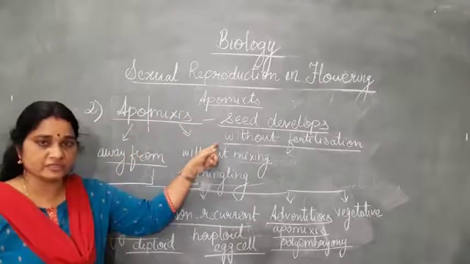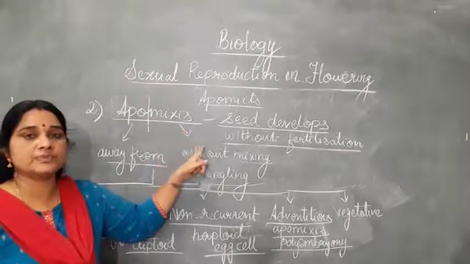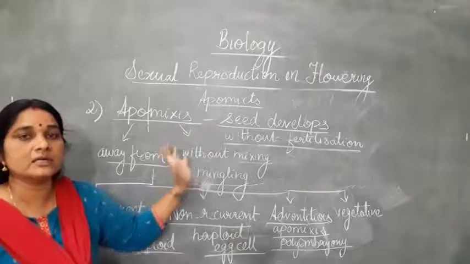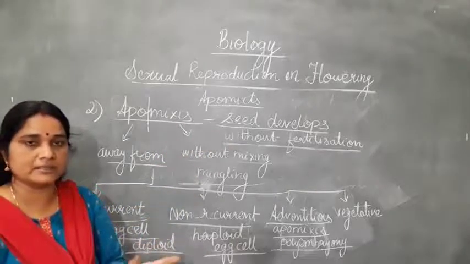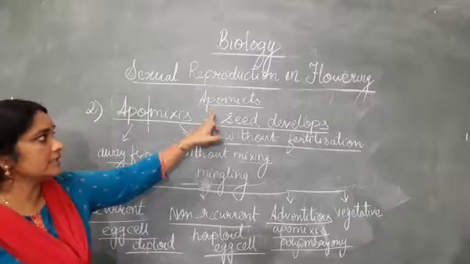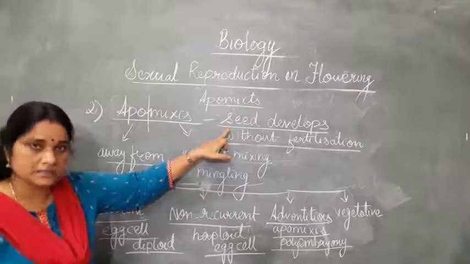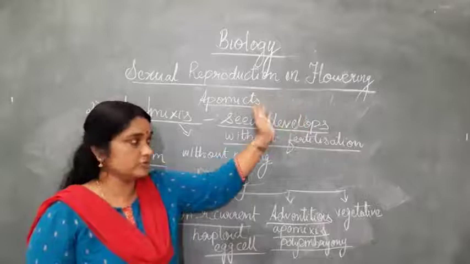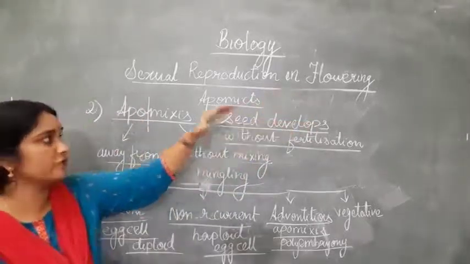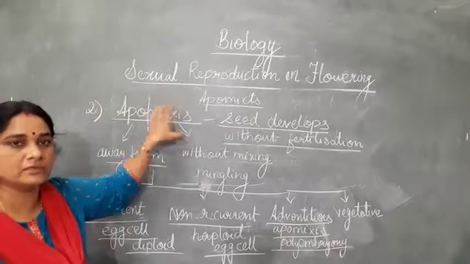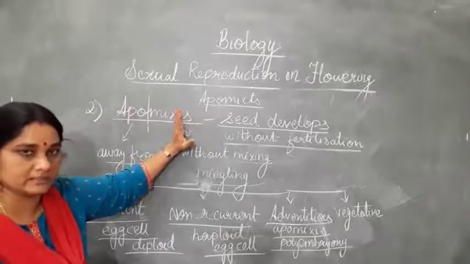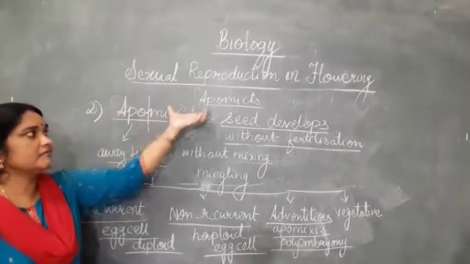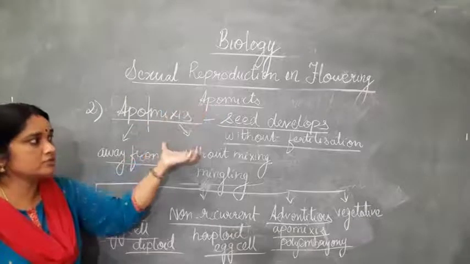Since the seed is formed without fertilization, it will retain all its parent's characteristics. It will be genetically similar to its parent plant because there is no genetic recombination. That is, two different plants are not being hybridized and combined. So it will retain all the characteristic features of the mother plant, which will be passed on to the seeds, the embryo and the seedling. The offspring will have an exact copy of the chromosomes present in the mother plant. So a genetically very good hybrid plant can be taken for this, and very good varieties of seeds can be formed.